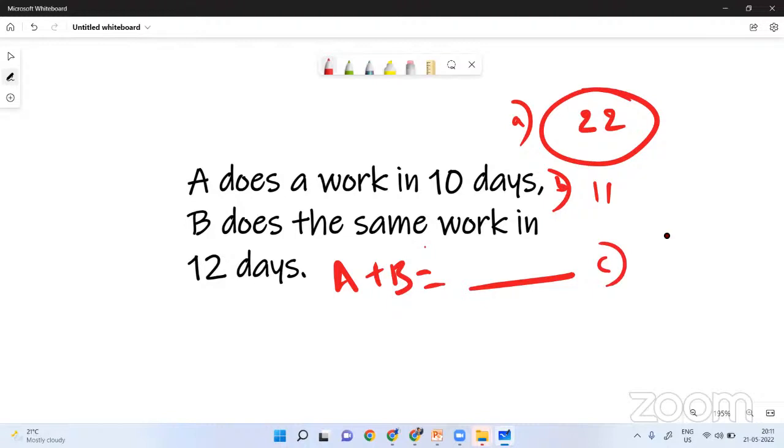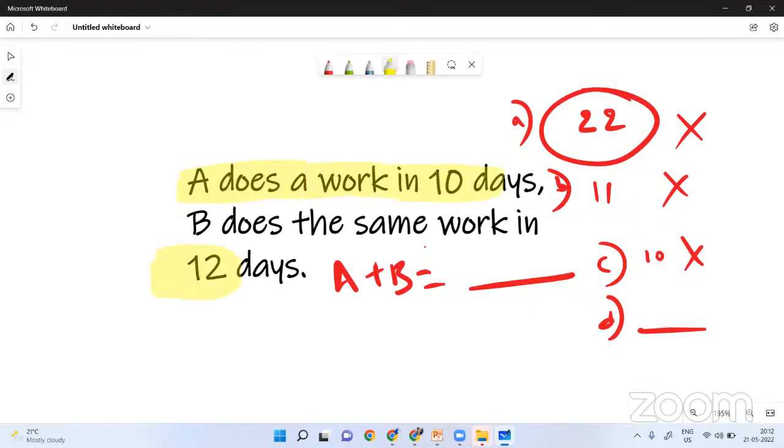Option C, I have some common sense here. A alone can finish the work in 10 days. With the help of B, both working together, how can it be more than 10? Impossible, so I'll go with 10. Option D will be something else. I don't know what the correct answer is, but these three are wrong. If your answer is 22, 11, or 10, you are wrong. Just use common sense: if A alone can finish the work in 10 days, with the help of B, how can it take more than 10 days? The answer must be less than 10.